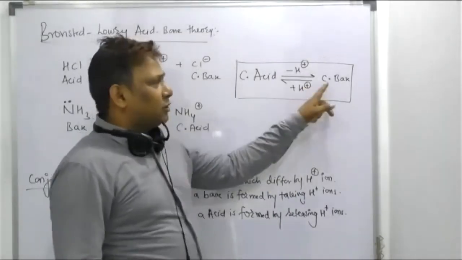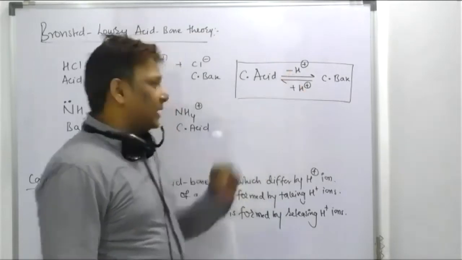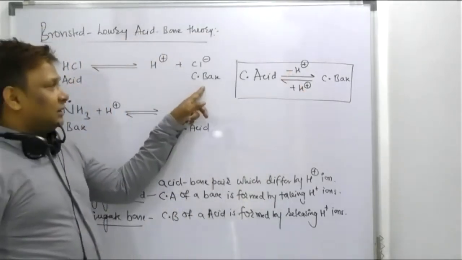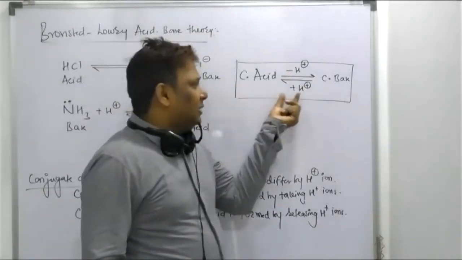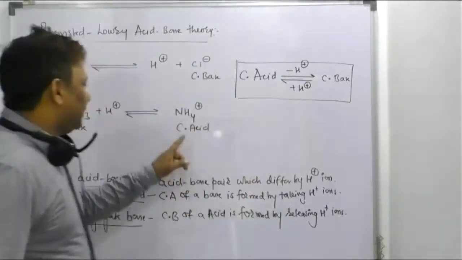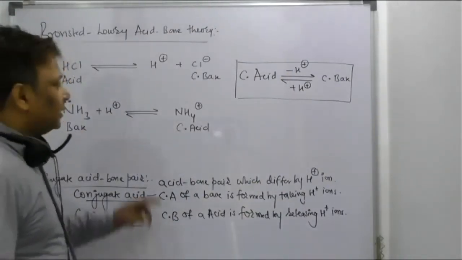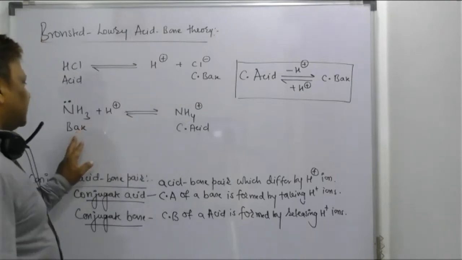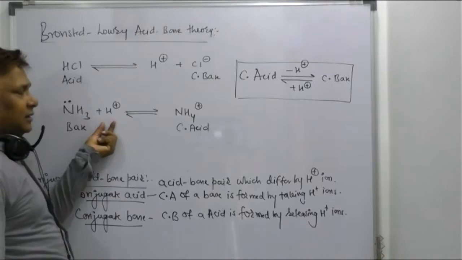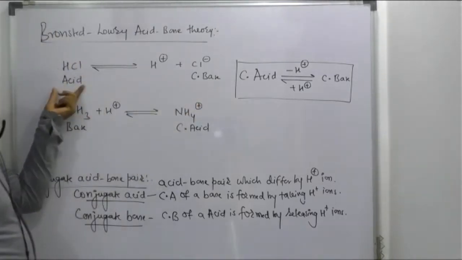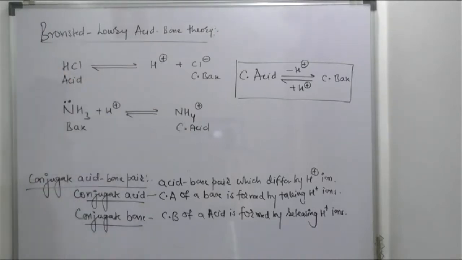But how is the conjugate base obtained? By releasing proton, by removing H plus ion. Conjugate base is obtained by releasing H plus ion. How is the conjugate acid obtained, beta? By gaining H plus ion. Is it clear? Chalo, note down, beta. Conjugate acid of a base is obtained by gaining H plus ion, by taking H plus ion. Conjugate base of an acid is obtained by releasing H plus ion.